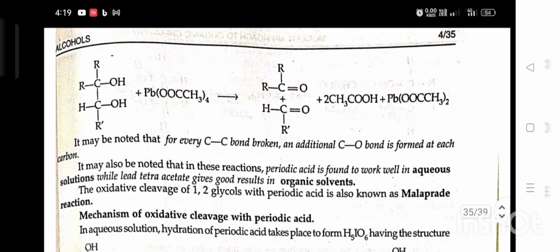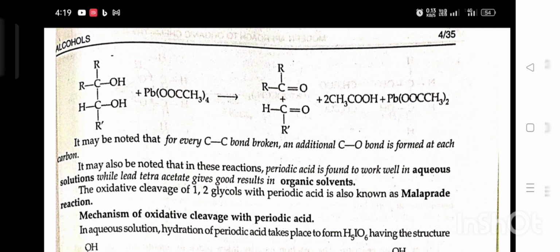It may be noted that for every carbon-carbon bond broken, an additional C-O bond is formed at each carbon. It may also be noted that in this reaction, periodic acid is found to work well in aqueous solution, while lead tetraacetate gives good results in organic solvent. The oxidative cleavage of 1,2-glycol with periodic acid is also known as the Malaprade reaction.